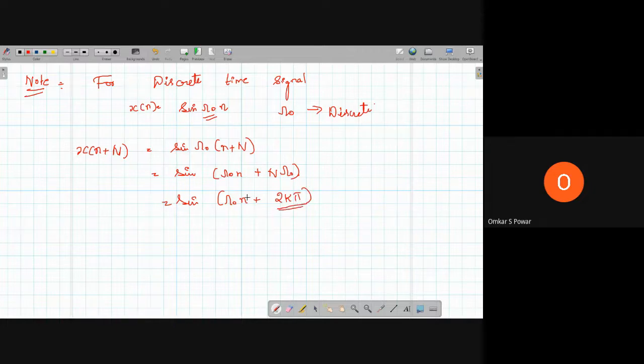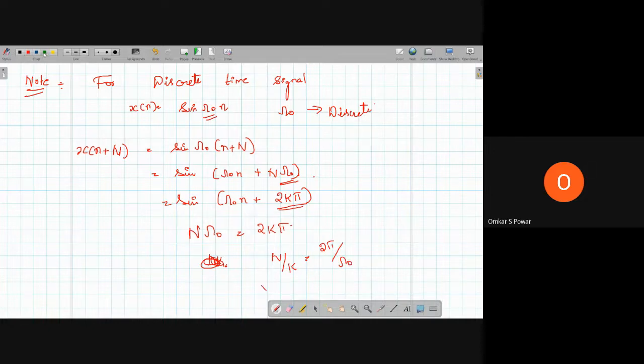So if you equate N into omega naught to 2k pi, then N by k is equal to 2 pi by omega naught.